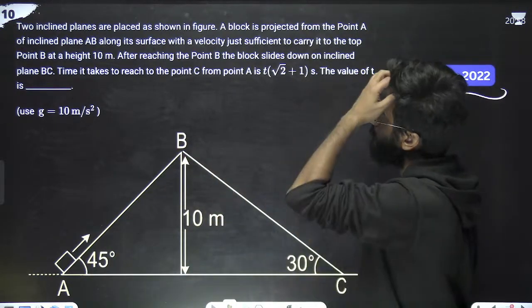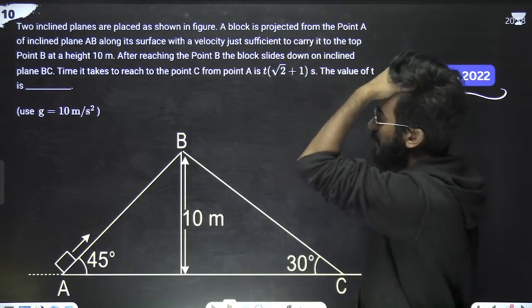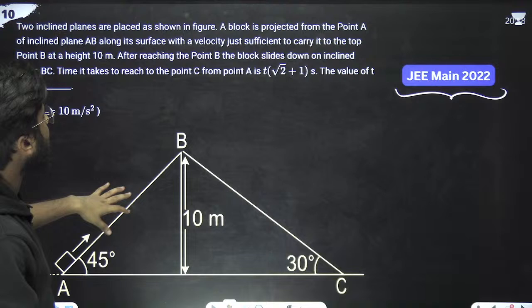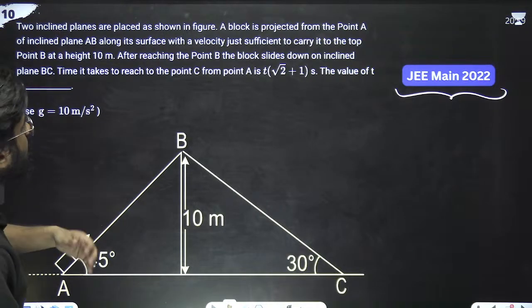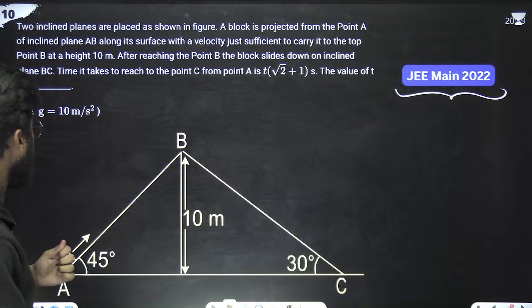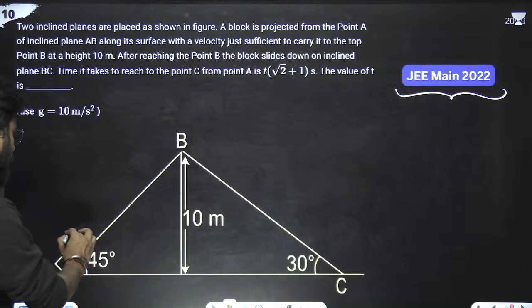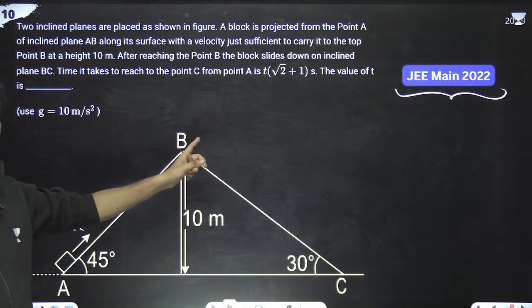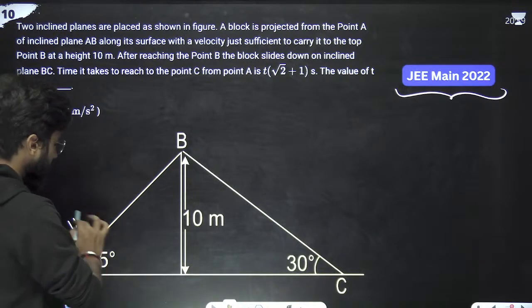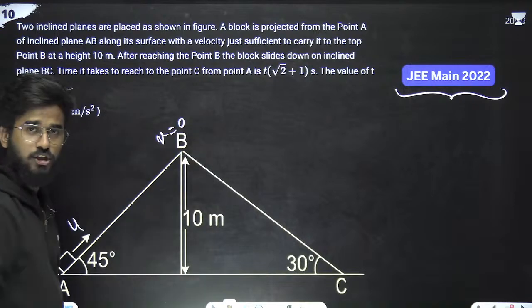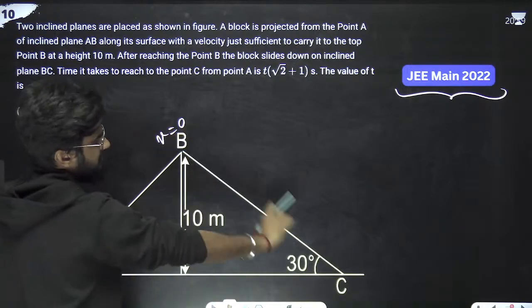Now listen to me very carefully. Is there any friction? No, there is no friction. Suppose the velocity is u, just sufficient to send it here. It means the velocity here is 0, because it is just sufficient, so it will just slide down here.